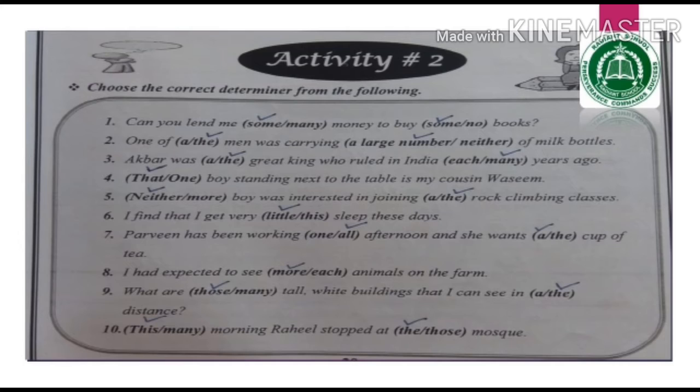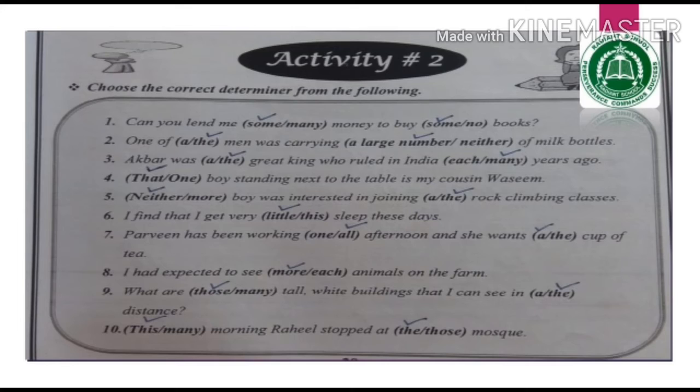Number 9. What are dash tall white buildings that I can see? Those or many? Those is a correct determiner. So mark those. What are those tall buildings that I can see in dash distance? The distance. So mark the. It is the appropriate determiner here.